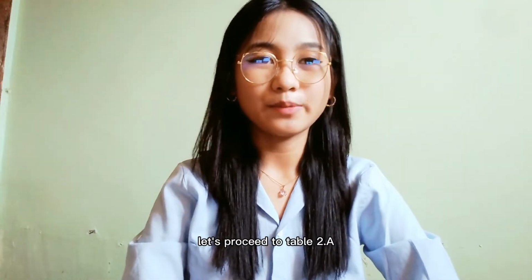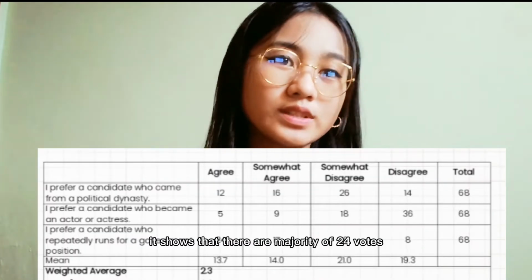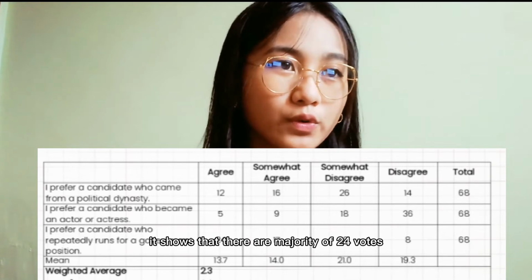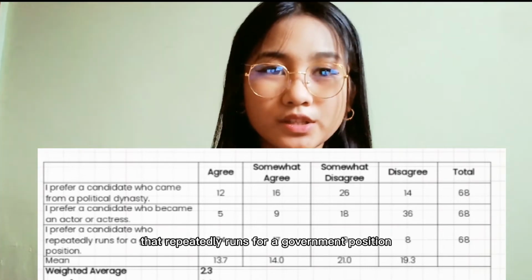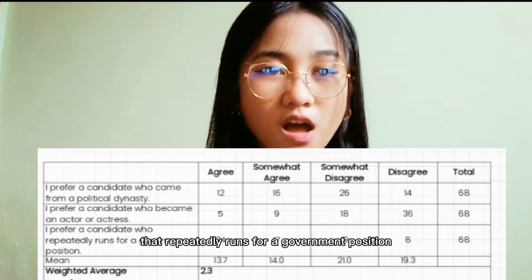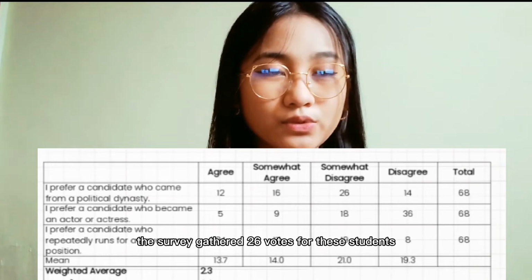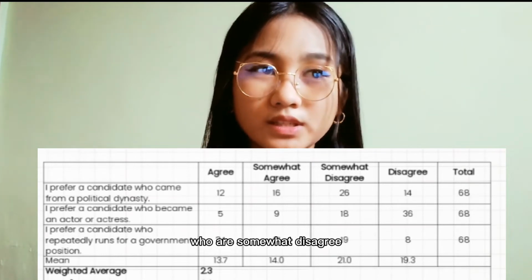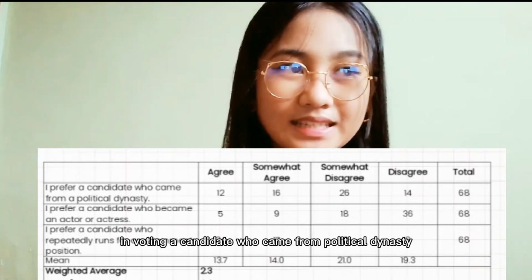Let's proceed to Table 2A, the popularity. In this table, it shows that a majority of 24 votes agree in choosing a candidate that repeatedly runs for a government position. On the other hand, the survey gathered 26 votes from students who somewhat disagree in voting for a candidate who came from a political dynasty.